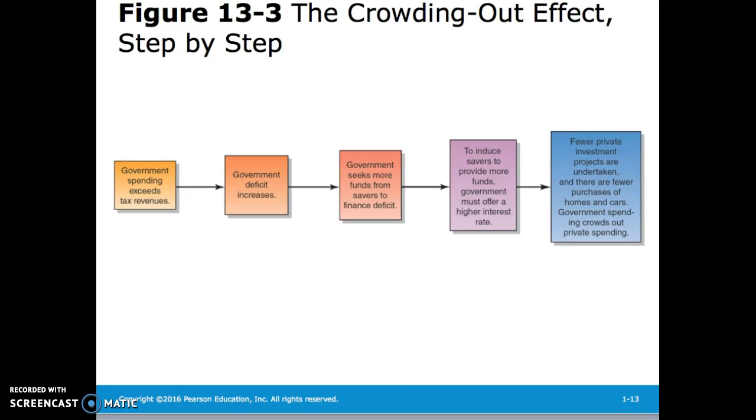Then the government seeks more funds from savers to finance the deficit. Then, to induce savers to provide those funds, the government must offer a higher interest rate. Fewer private investment projects are undertaken and there are fewer purchases of homes and cars. Government spending crowds out private spending, and this is the crowding out effect.